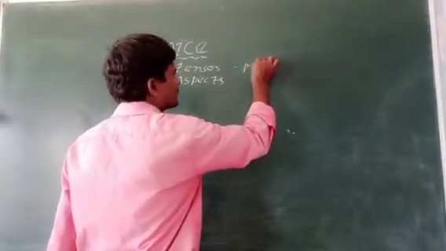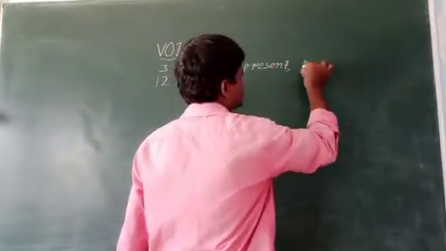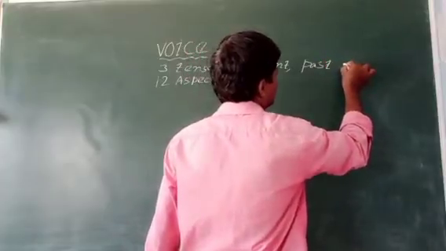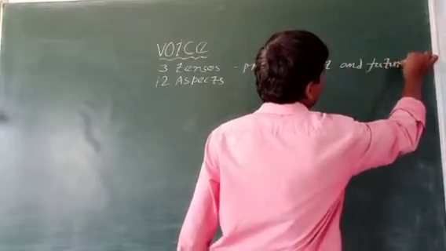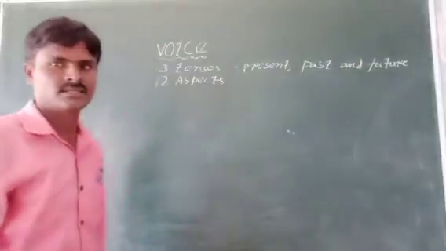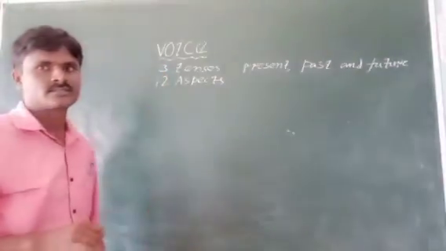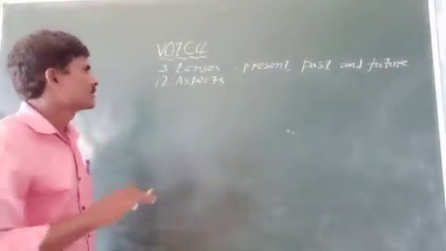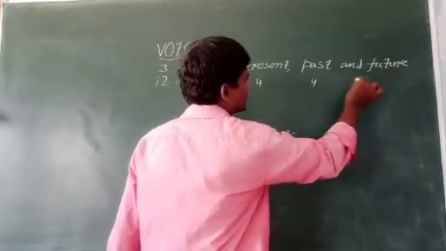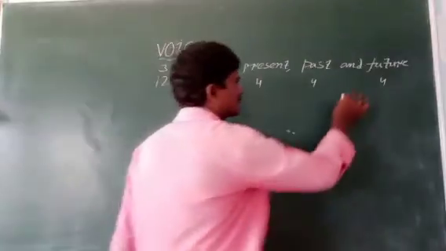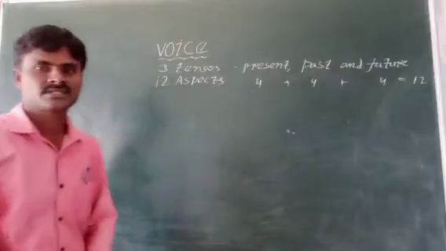Present tense, past, and future. There are 3 tenses in English. Under these 3 tenses, there are 12 aspects: present tense under 4 aspects, past tense under 4 aspects, and future tense under 4 aspects. Total 12 aspects are there under tenses.